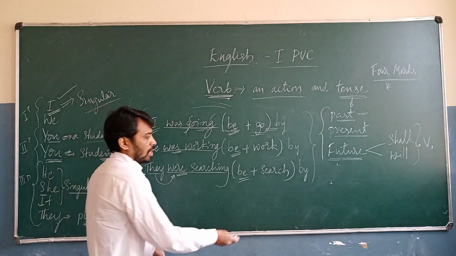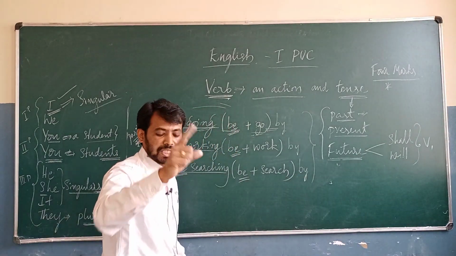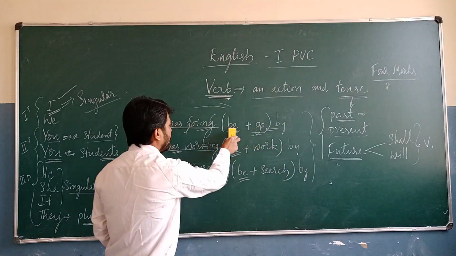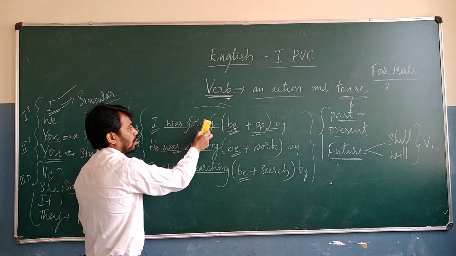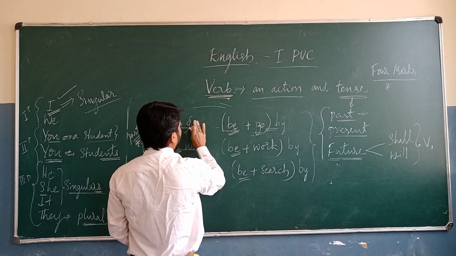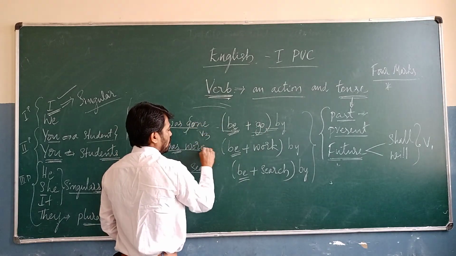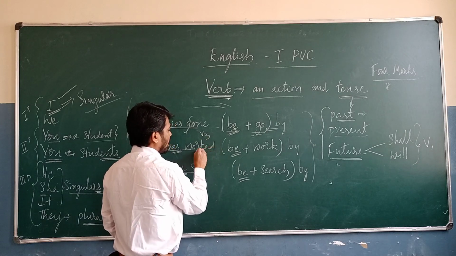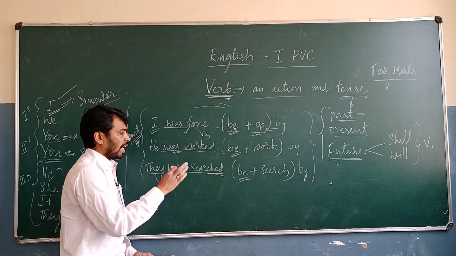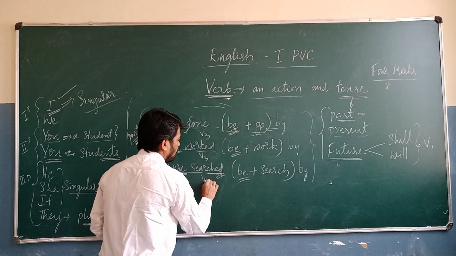Okay. So if there is a full stop at last, or "by" after the dash, that is called a passive voice verb. At that time we are not going to write the ing form. We change to was depending upon the subject, but this going is going to change to the V3 form of go: went, gone. V3: worked, searched. Like this we are going to write. These are all the three forms of the verb.